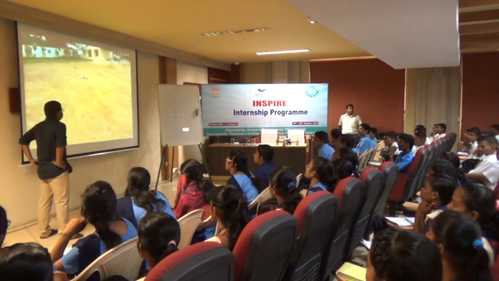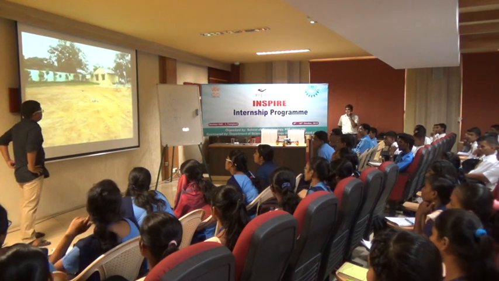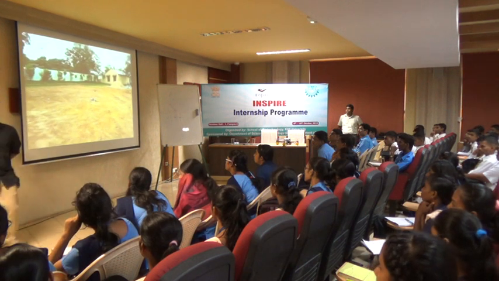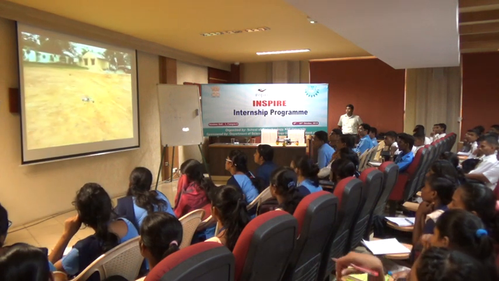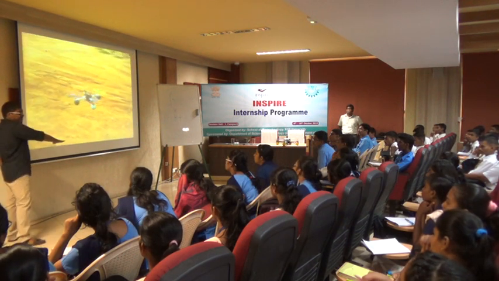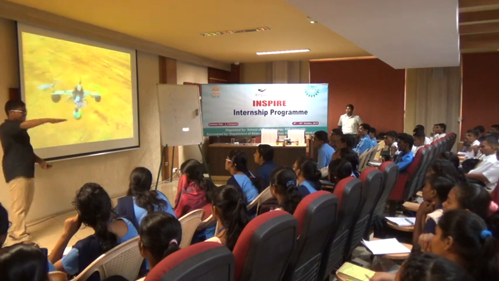It is maintaining some vertical distance, but it will hover in X and Y. So you can see that it is maintaining a constant level from the ground, right?